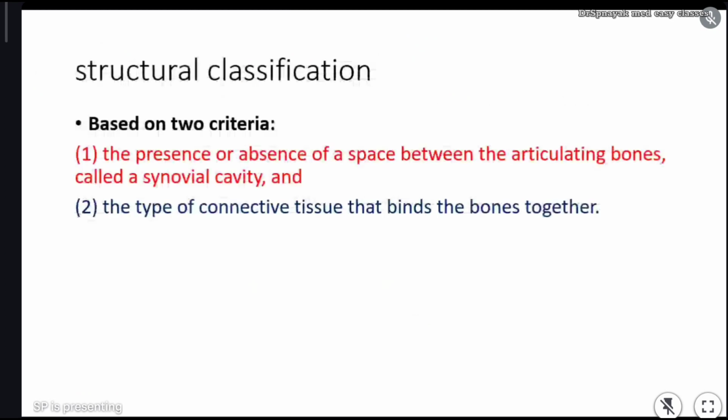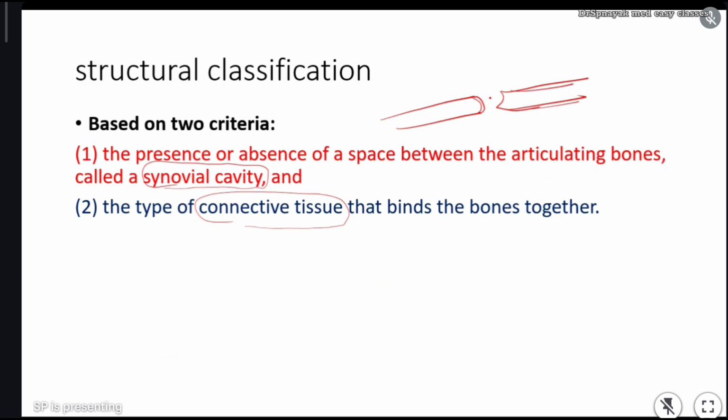Now, see, there are different structures of joints based on the presence or absence of synovial fluid and synovial cavity, and based on the connective tissue which is present between the joint. Just imagine there is a bone, and there is another bone.